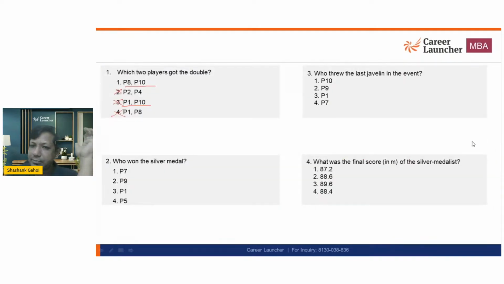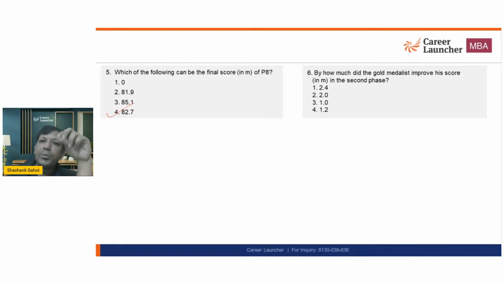Now, who won the silver medal? I would say P1. What was the final score of the silver medalist? That is 88.6. By how much did the gold medalist improve his score in the second phase? That is going to be 2.4. So all answers are matching.